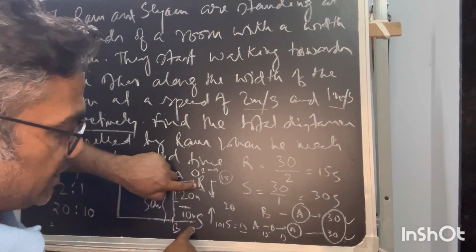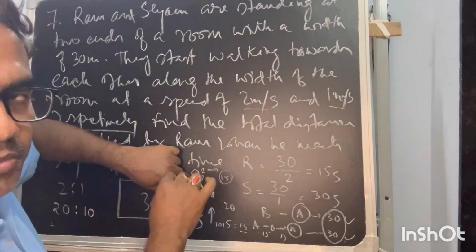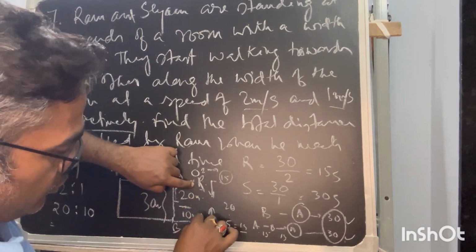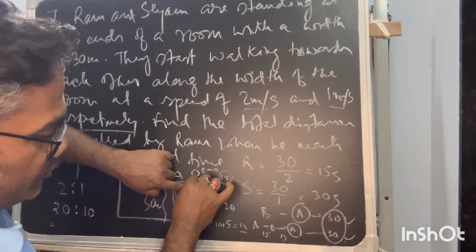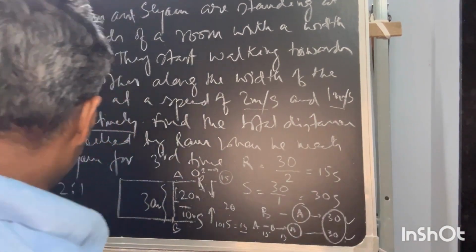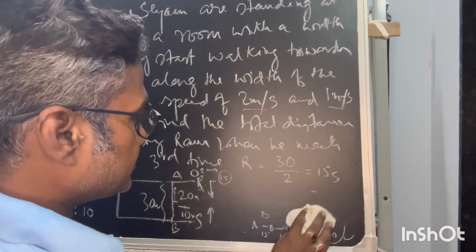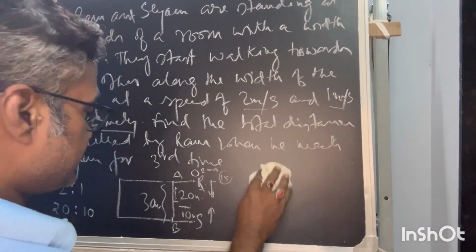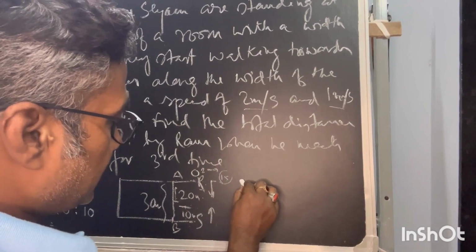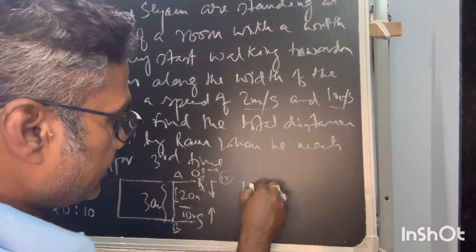But because Sam is very slow, in between there is no chance of meeting, because Ram will cross him at this point A, and after that there is no chance of meeting, because he is moving at double the speed. So now in the third case, Ram has started from here, and Sam has started from A again.